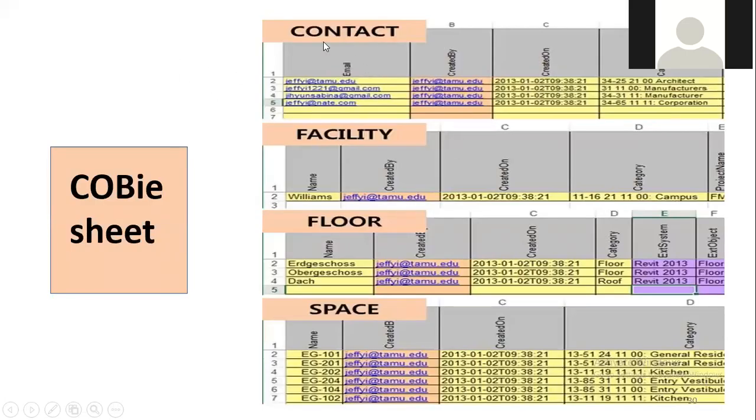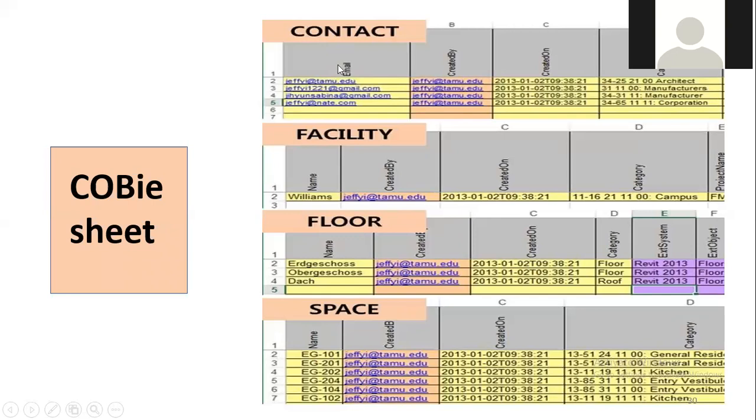Here you can see a figure for a COBie sheet. This is not a complete image, only a cropped image of a COBie sheet. It will be a long sheet. On this sheet you can see the first category is contacts, next is facility, then floor, and the last one is space.